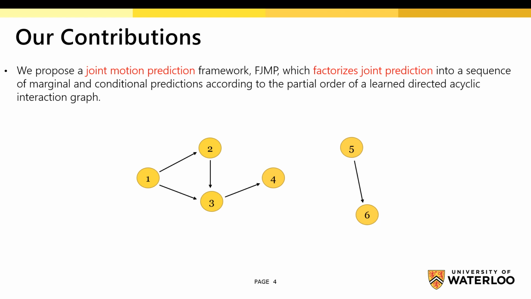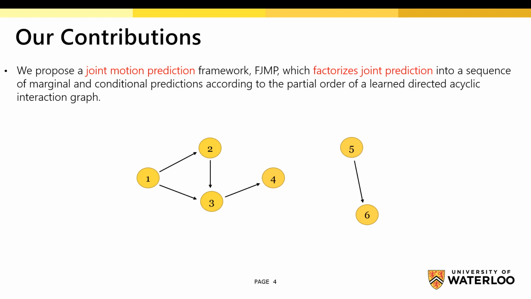For context, prior work in joint motion forecasting produces joint predictions simultaneously for all agents in the scene. Instead, we factorize joint prediction over a learned interaction DAG. An interaction DAG describes the influencer-reactor interactions between agents in a driving scene, where agents are represented as nodes and their interactions are represented as directed edges. For example, the DAG shown here indicates that Agent 1 influences Agent 2 during the future prediction horizon, as there is a directed edge from node 1 to node 2.